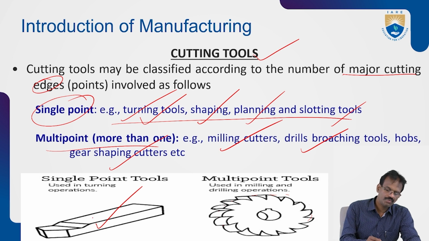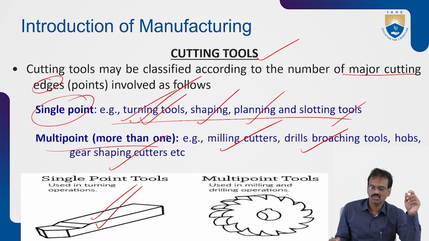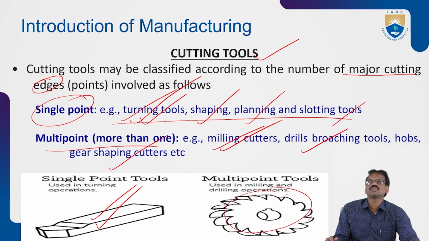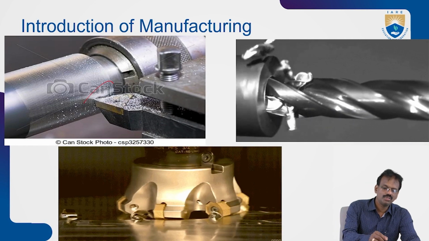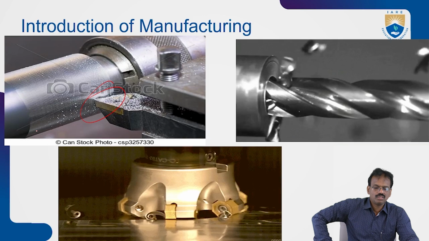This type is used in lathe machines, turning, shaping, planing, and slotting machines. Multi-point cutting tools are used in the milling machine, the drilling machine, and gear cutting. Here you can see the single point cutting tool used in turning operations or the lathe machine.